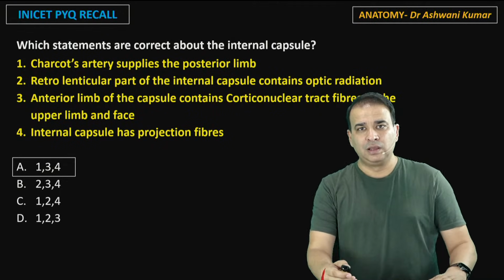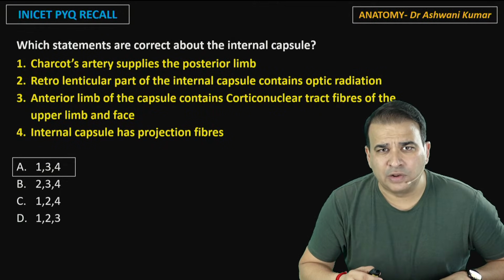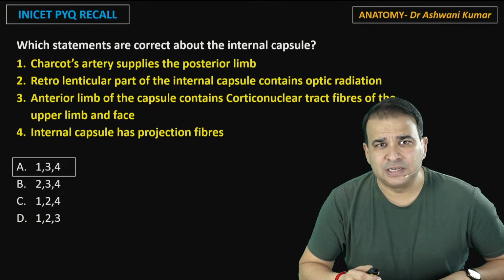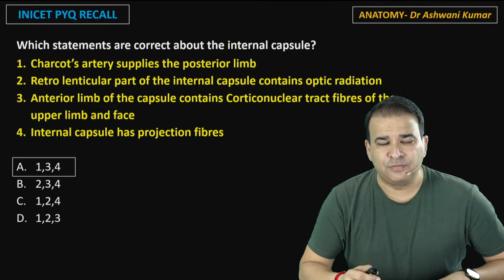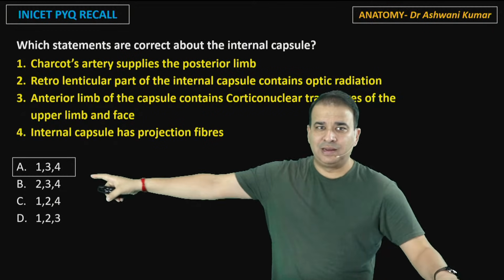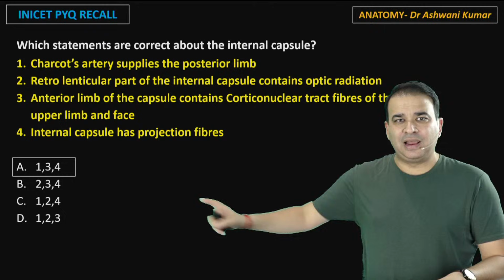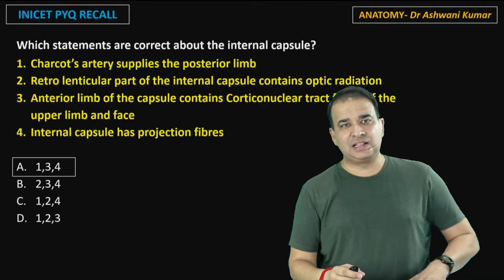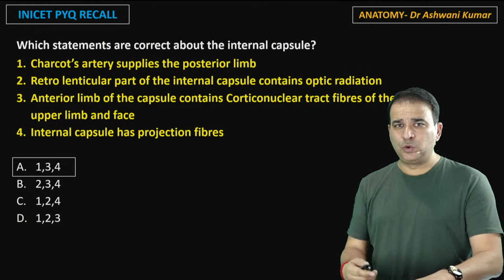The retrolentiform part of the internal capsule contains the optic radiation, guys. The correct statement is 1, 2 and 4. Yes, I'm sorry I've marked it incorrect here. It is 1, 2 and 4 which are correct here. I'll rectify this in the PDF that I'll send you. It's 1, 2 and 4.